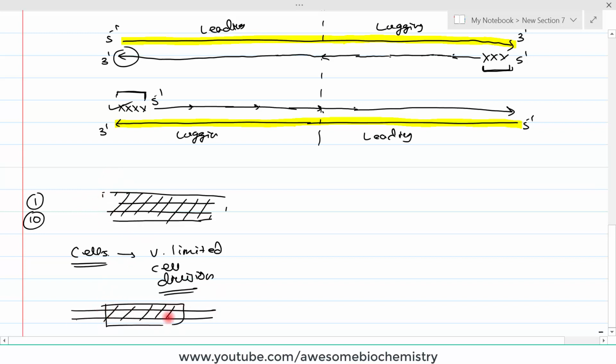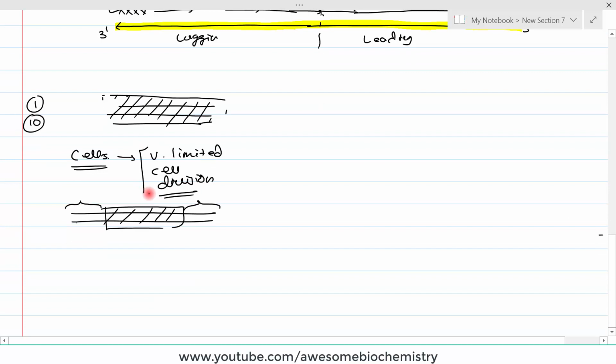Suppose these are the critical genes. So whatever the length of this terminal portion of DNA, that is the telomere, it decides the number of cell divisions a particular cell can undergo. So you can easily assume that if some cell has this terminal portion of the DNA very long, then it can have the potential to undergo cell division, say, 1000 times.